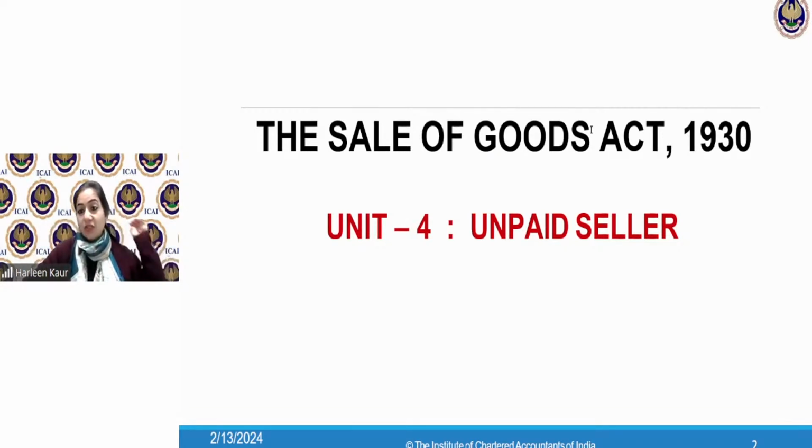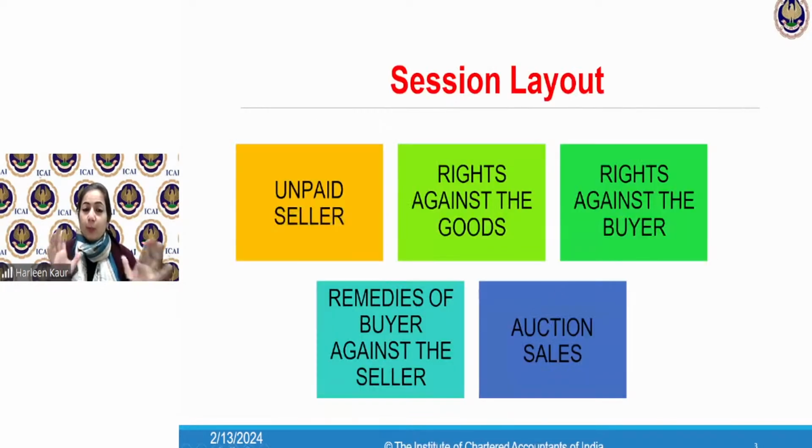Let's start with the last chapter of the Sale of Goods Act, that is unpaid seller. So who is an unpaid seller? What is the meaning of the word unpaid? Unpaid means the one who did not receive the payment, there is some problematic thing related to payment, he has remained unpaid. He has sold the goods, but his payment has not been made. A seller who has not been paid the full price of the goods.